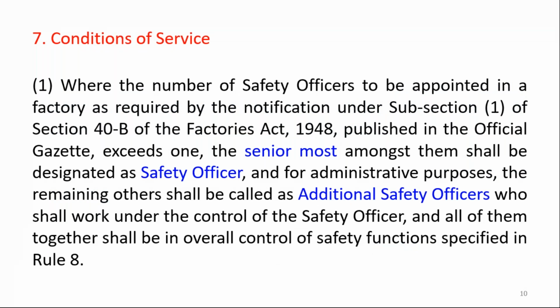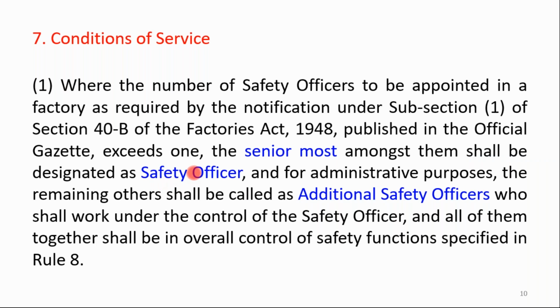The seventh rule is for the conditions of service, where the number of safety officers to be appointed, as per the notification under subsection 1 of section 40B of the Factories Act 1948 published in the official gazette, exceeds 1. It means with reference to the number of workers, if you are going to appoint more than one safety officer, then the senior most amongst them shall be designated as safety officer, and the additional officers are called additional safety officers.